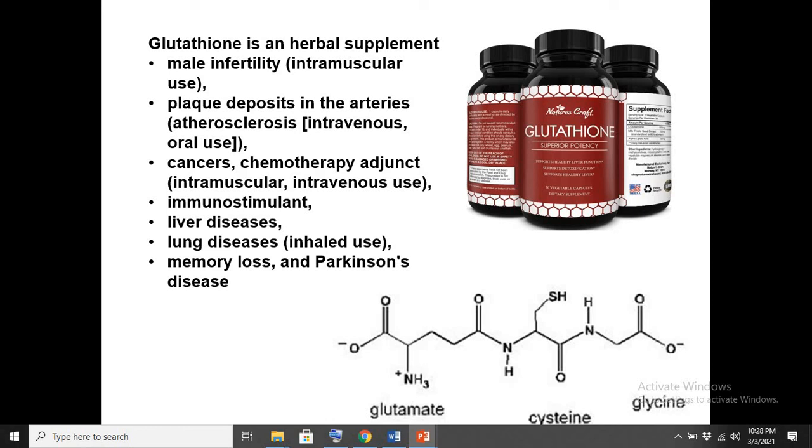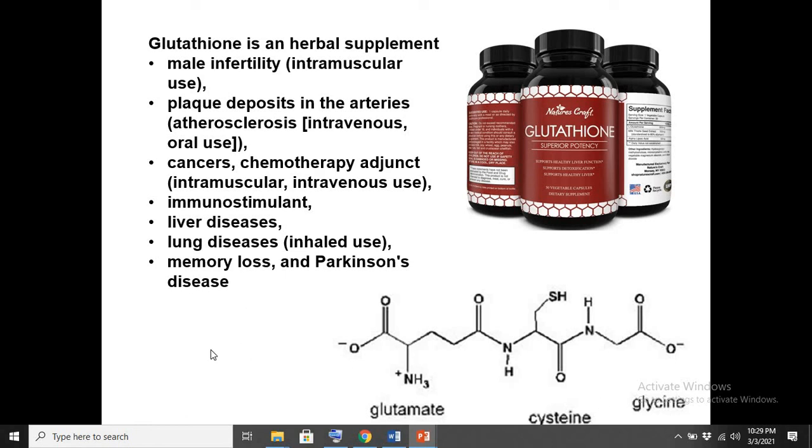Another important protein being used in various types of disease is glutathione. So what is glutathione? Glutathione is a protein. It is a tripeptide made up of 3 amino acids: glutamate, cysteine and glycine.